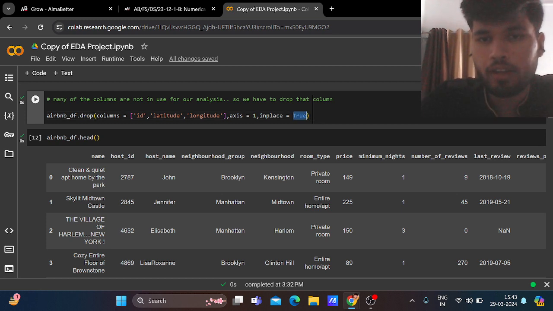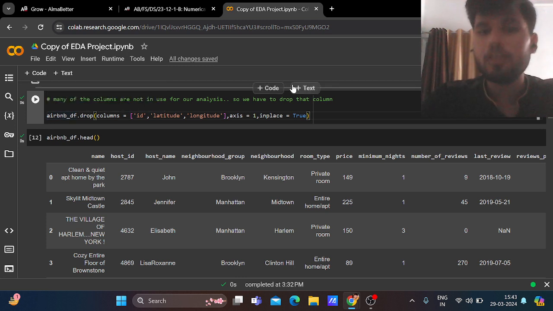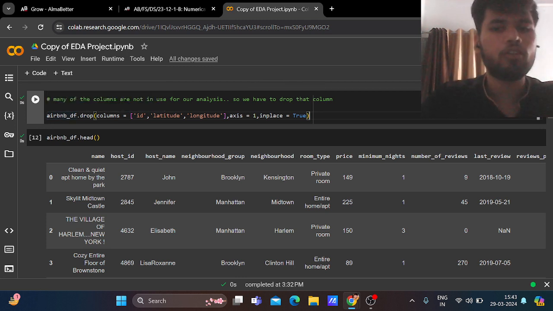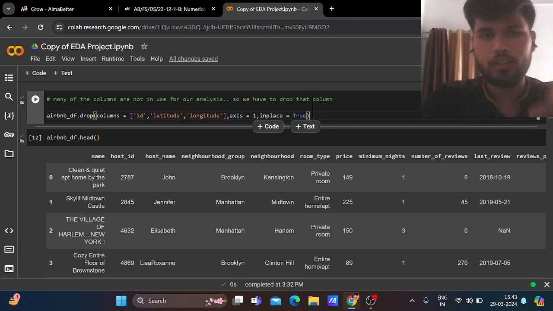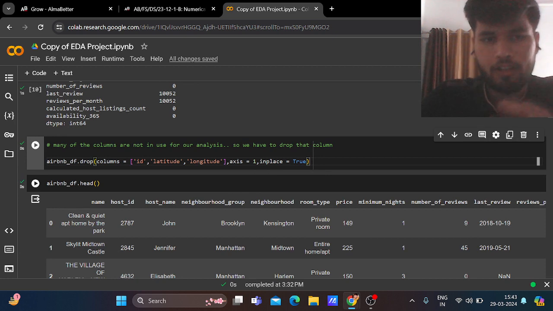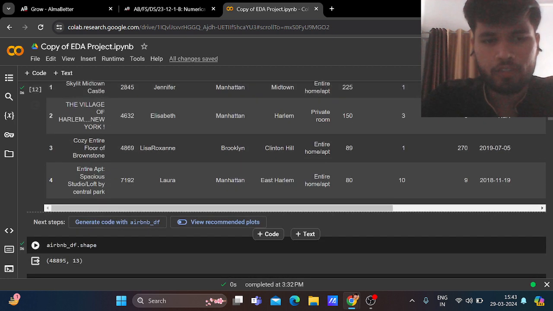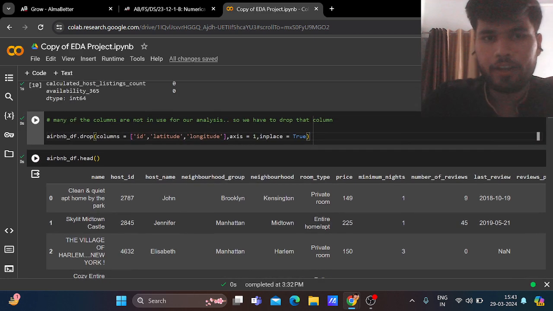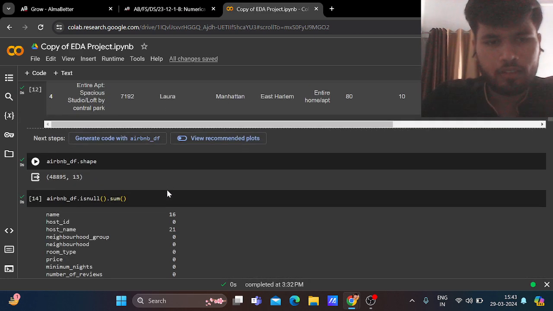And inplace equals True we are writing here because we didn't define any variable. Once we define a variable, then we don't have to write inplace equals True. But if we are not defining a variable, we write inplace equals True, which means the change is made in the original data frame which we looked at above. After removing the columns, we have 13 columns left and all the rows. So latitude, longitude, and ID have been removed.